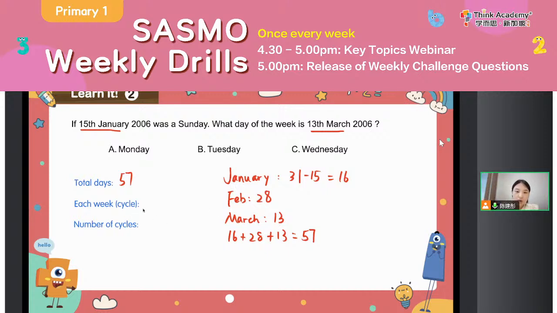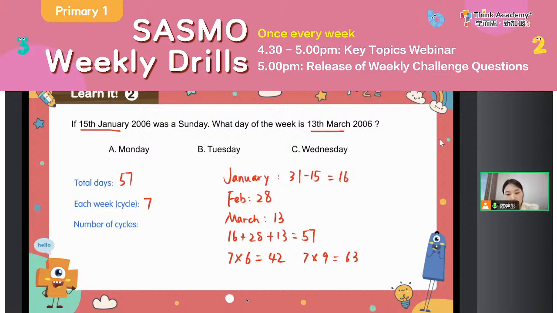Okay, and then we know that there are 7 days in 1 week. So every week there will be 7 days, right? You can imagine it as a cycle. And then how many cycles have passed? How many whole weeks have passed? If you know multiplication or division, then you can do the division first. But it will be easier for you to see, 7 times, is it 8 or 6? 7 times 6 will be 42, right? Seems not enough. So let's try, how about 7 times 9?